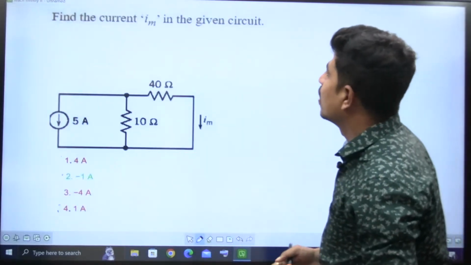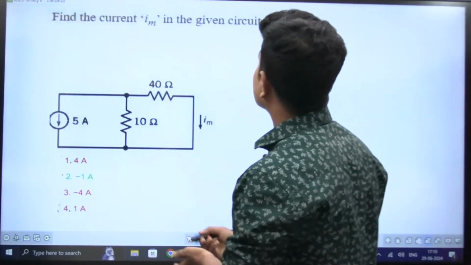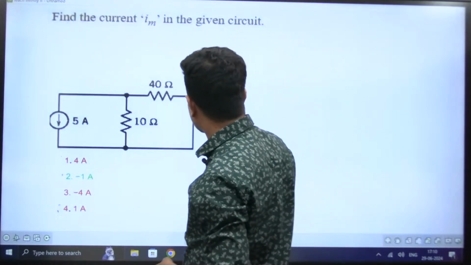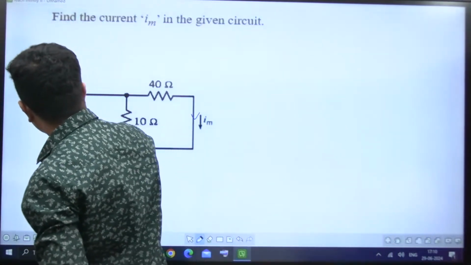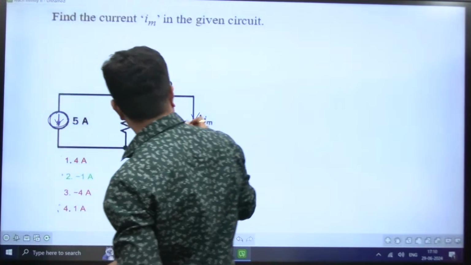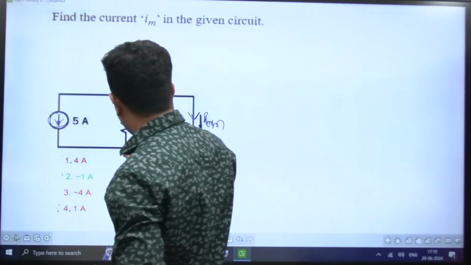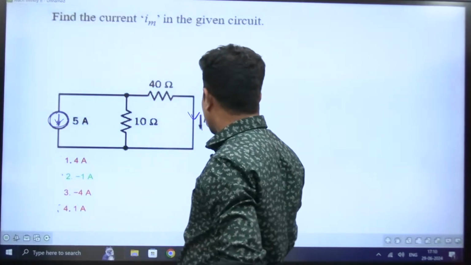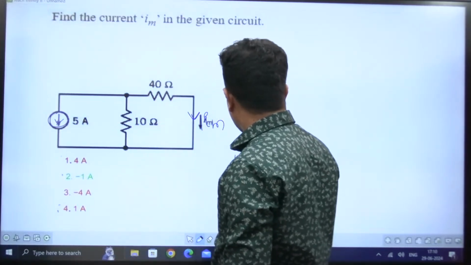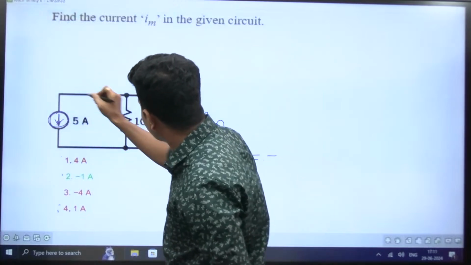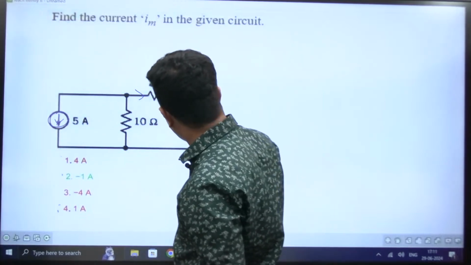Next question, please. Find the current IM in the circuit. This is the current he is asking. As I told you, to apply current division, you see the arrow is down, but this IM is given down like this. This is IM. Now I'm writing current division. So IM is equal to minus of, why minus? If the arrow were up here, the current would flow like this, but the current is flowing like this only.